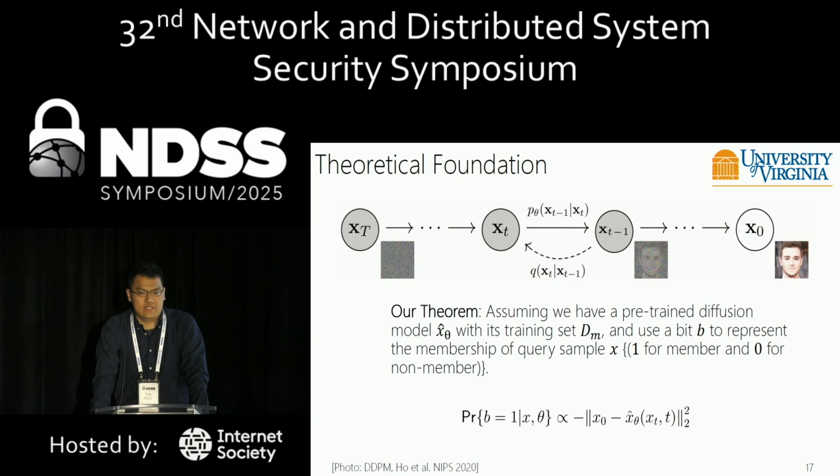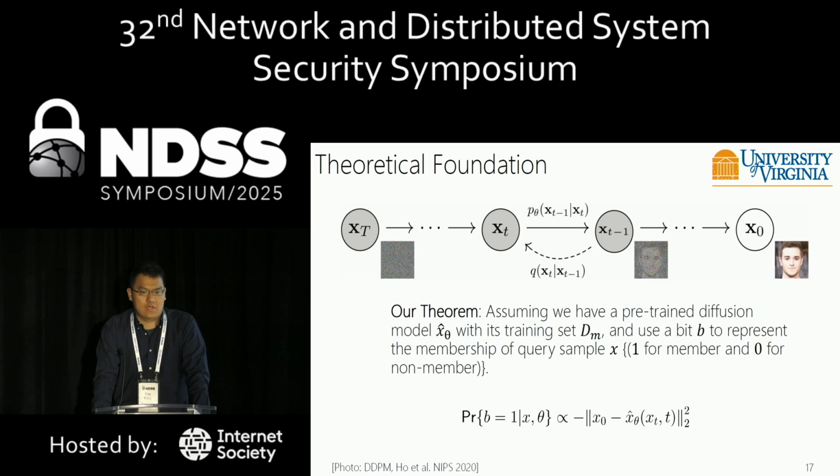Based on this idea, the likelihood that a query sample belongs to the member set can be quantified by examining the distance between a small set of replicate images and the query sample itself. The idea is quite natural: the smaller the distance, the higher the probability that this query sample belongs to the member set. If you want to know more details about our theorem, please refer to our paper.